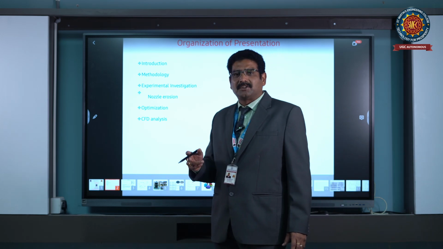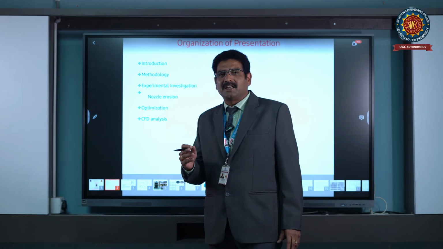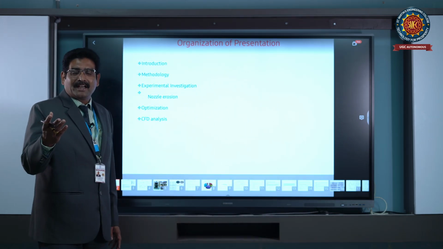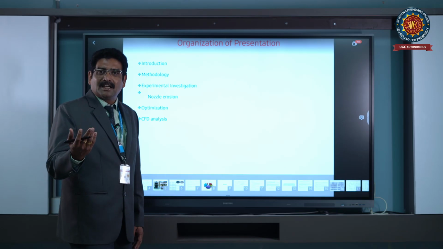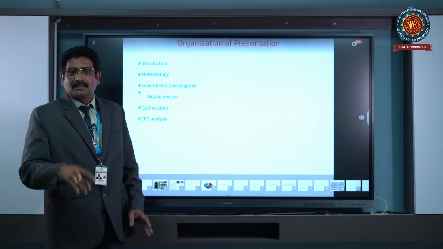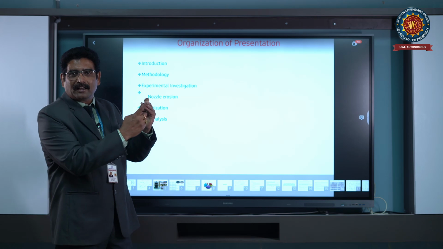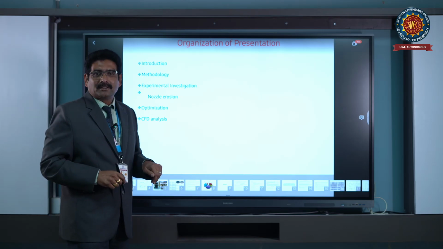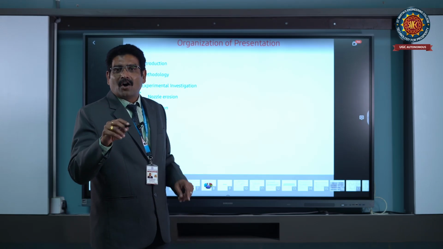Unconventional machining is a machining which takes place due to the action of energy in its direct form. What is energy? Energy is of different sources. One is mechanical energy, the other one is electrical energy, third one is thermal energy, and fourth one is electrochemical energy or chemical energy. Different types of energies are used for machining. In a basic mechanical process, a tool is acting on the workpiece for cutting, machining, drilling or boring. But in unconventional machining process, there is no tool acting on the workpiece